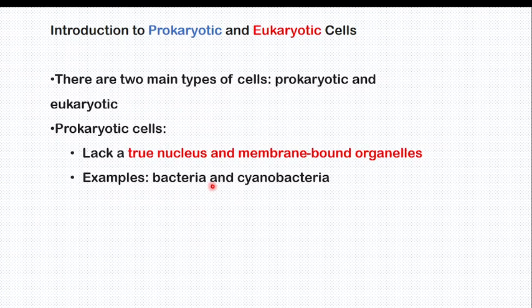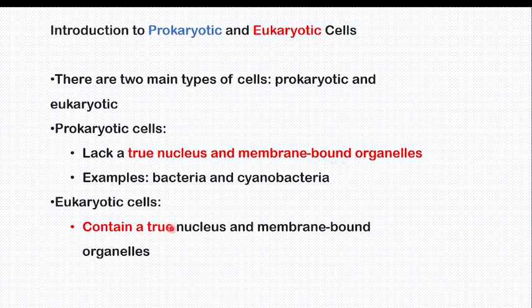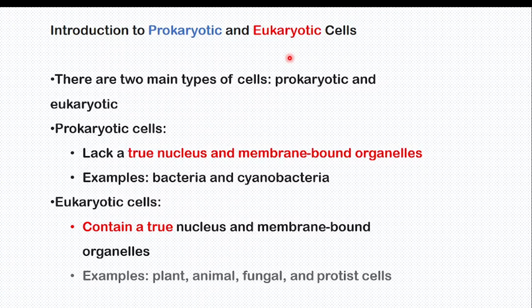All organisms found in kingdom Monera are prokaryotic cells, which means what? No true nucleus and no membrane-bound organelles. I hope you remember those organelles surrounded by membrane. For the eukaryotic cell, it is the opposite. They have a true nucleus and they have membrane-bound organelles. If they ask you to differentiate prokaryotic and eukaryotic cells, this is the answer.